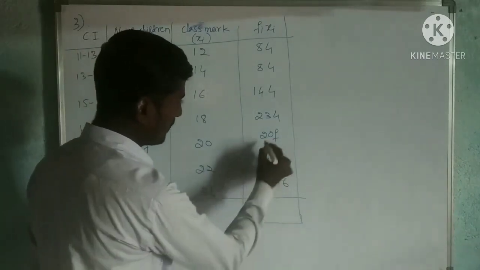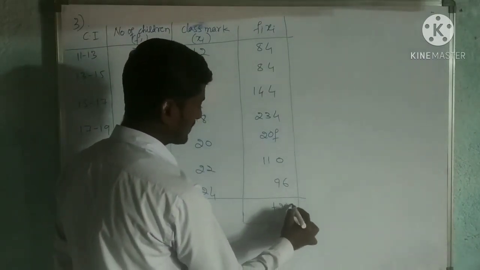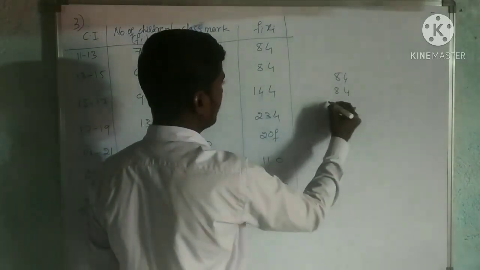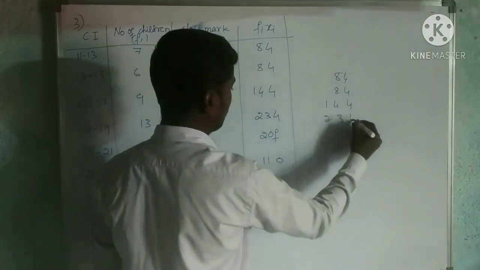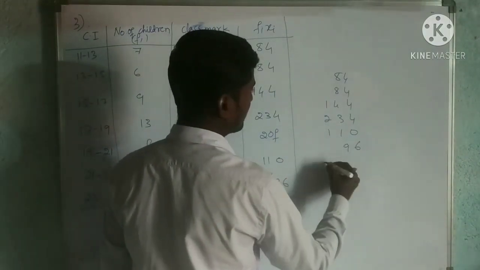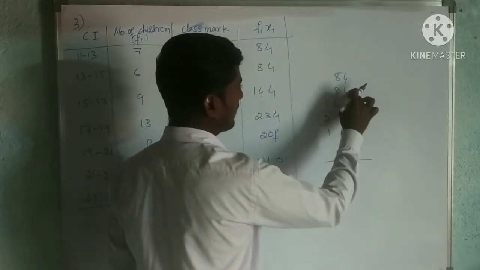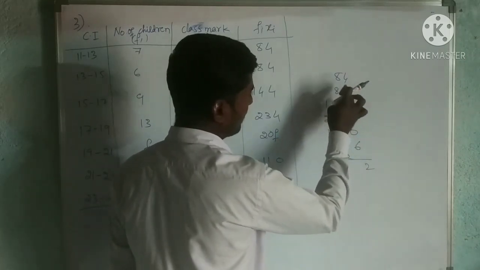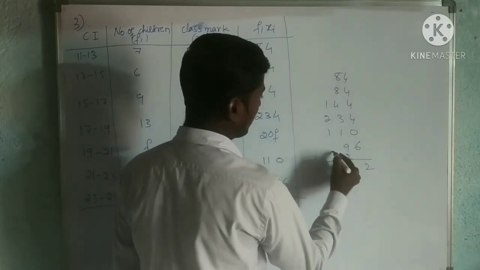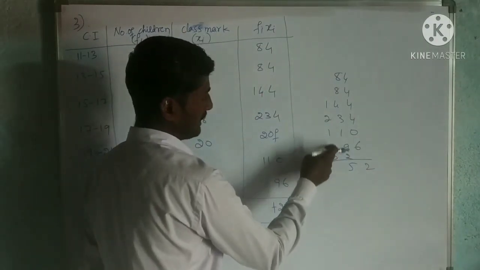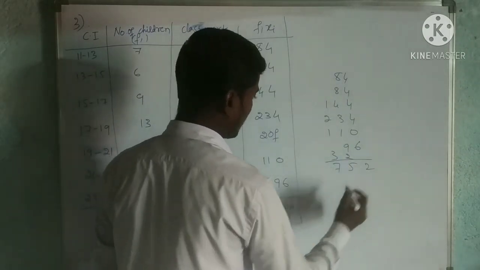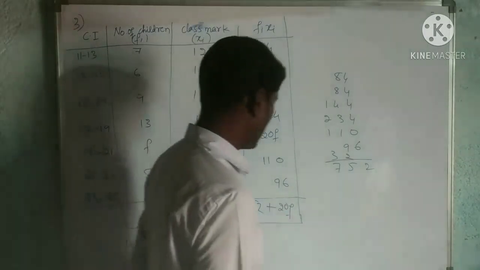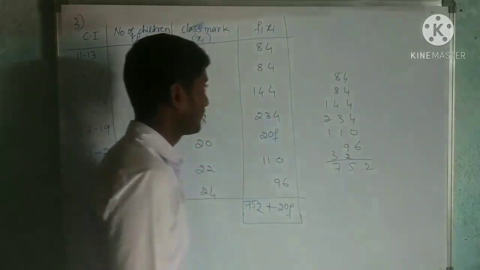Instead of this one, this will become 20 plus F. I'll write this as 20 plus F. The remaining sum of all these: 84, 144, 234, 110, 96, 10, 14, 18, 22, 10, 12, 15, 19, 27, 35, 5, 3, 4, 6, 7. That is 752 plus 20F. Now this is the sum of Fi Xi.